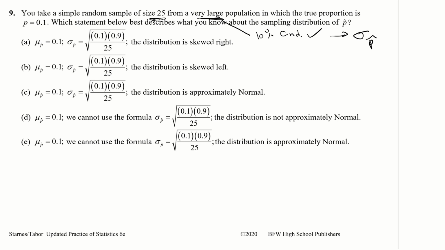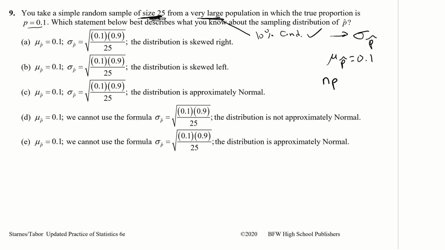The true proportion is p equals 0.1. So we know that the mean is going to be 0.1 regardless, because p hat is an unbiased estimator. Then, you have a sample size of 25 with a proportion of 0.1.